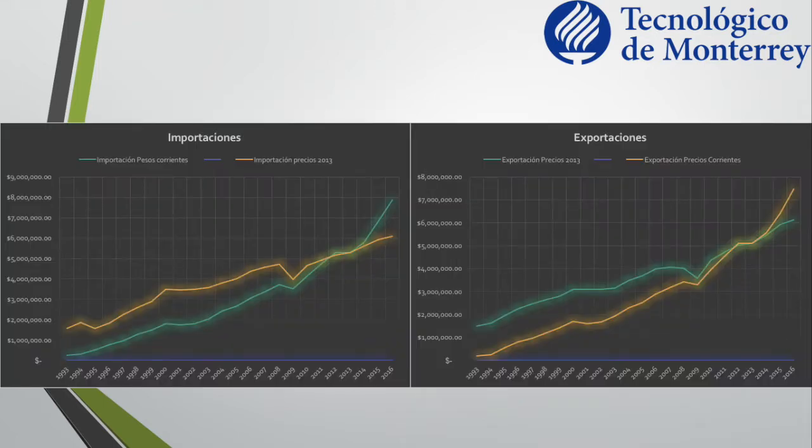Why do these two graphs seem to move the same way? Well, the answer is pretty simple. A high level of imports indicates a robust domestic demand and a growing economy that will improve productivity over the long run. A healthy economy is one where both exports and imports are growing. This typically indicates economic growth and a sustainable trade surplus or deficit.